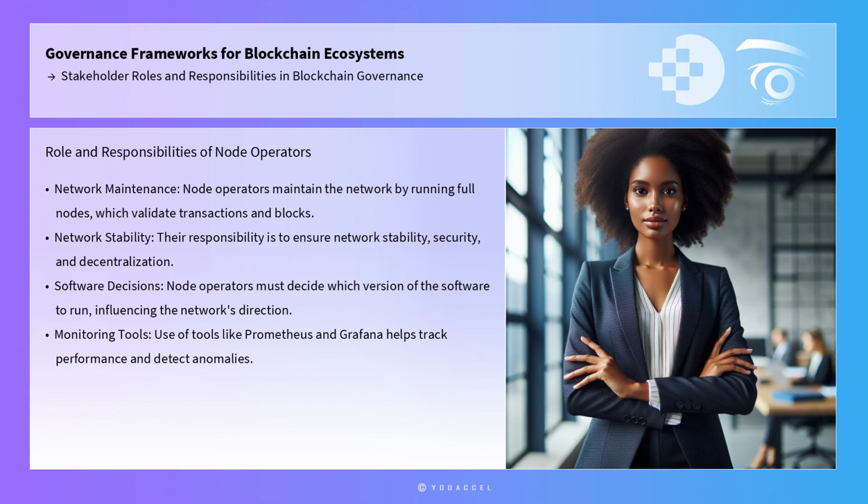Node operators must decide which version of the software to run, and their collective decisions can influence the direction of the network. The use of monitoring tools, such as Prometheus and Grafana, helps node operators track network performance and detect anomalies, enhancing their ability to maintain the network's health.